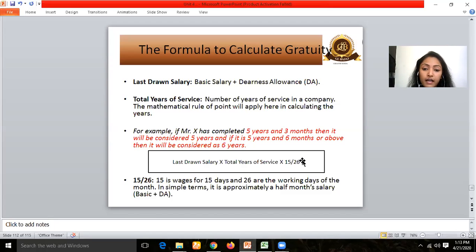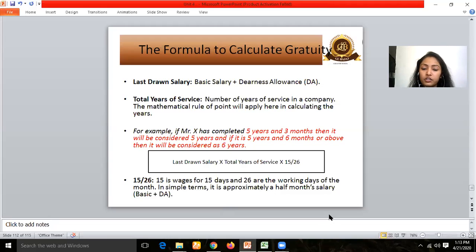So for 1 day salary, what do we do? Why don't we take 31 as a base or 30 as a base? No, we have to take 26 working days. Here it is written: 15 is wages for 15 days and 26 are the working days of the month. So we consider that the employee has worked 26 days in a month, because the other 4 days are Sundays. We have to take it as a very flat rule and a very common rule for all organizations.